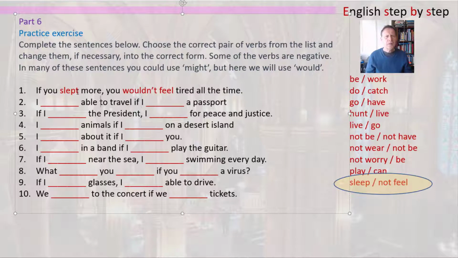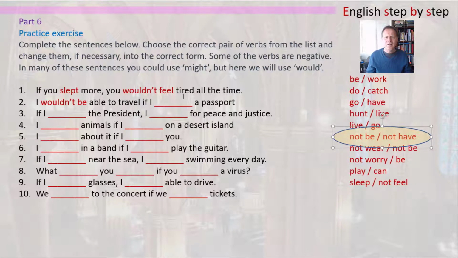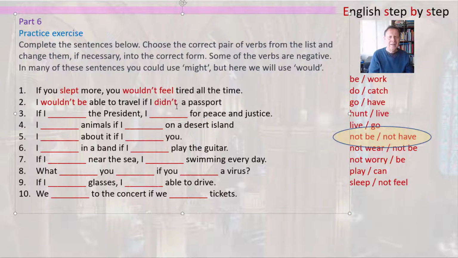Now the next one is an example with two negative verbs, and if we have able, then the only verb we can use is be, and in this case it becomes I wouldn't be able to travel if I, and we need to use have, not be, and in this case if I didn't have, because we're using the past tense form and this is negative. Negative form is didn't have.